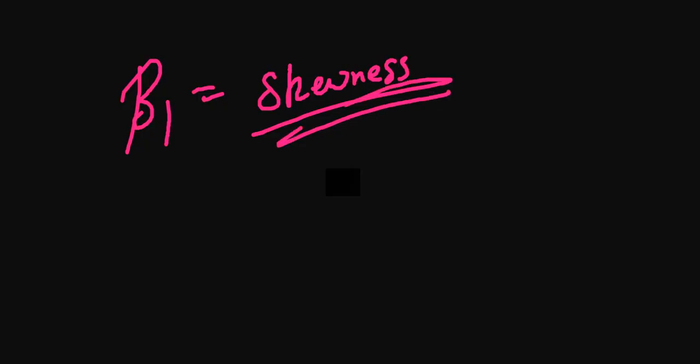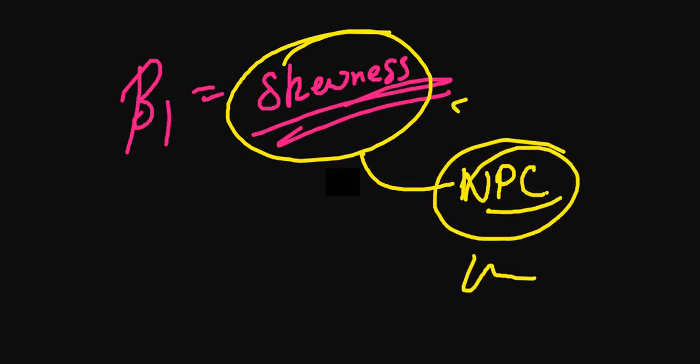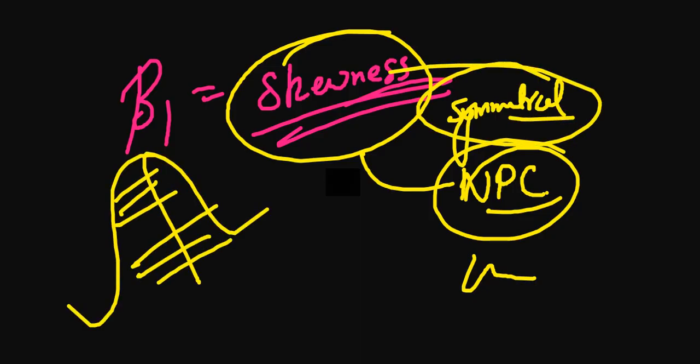So what is beta 1? Beta 1 is nothing but the skewness. It is simply skewness. So just tell me, what is the skewness value of your NPC or your Gaussian curve or a symmetrical distribution? I hope you understood now what the meaning of symmetrical distribution is. We are having symmetry over here, we are not having asymmetry. If you have ever studied the mathematical concept of asymmetry and symmetrical triangles and all those things, you will get this very quickly. And if not, just go with the explanation.